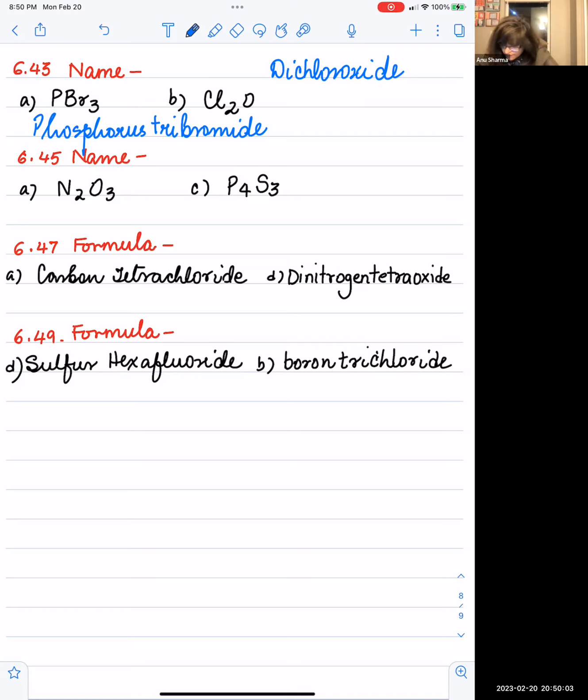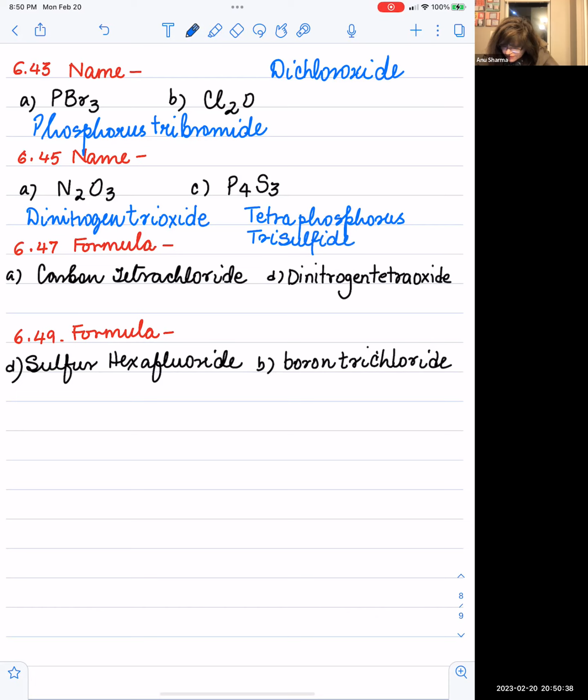Next is N2O3, dinitrogen trioxide. And then P4S3 is tetraphosphorus trisulfide. Remember, it's just sulfur by itself.